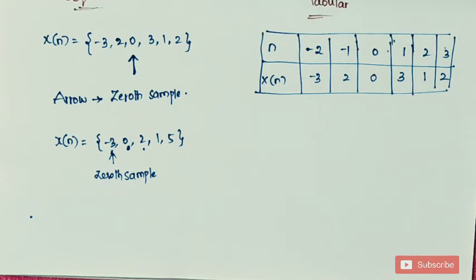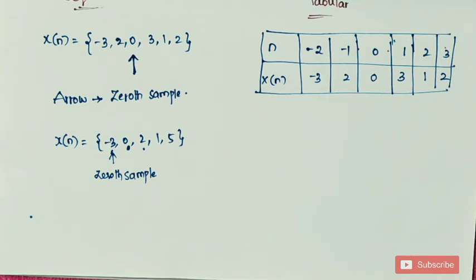In a discrete time signal, the independent variable ranges over integers, whereas in a continuous time signal the independent variable ranges over real numbers. The continuous time signal is denoted by x of t, and the discrete time signal is denoted by x of n.